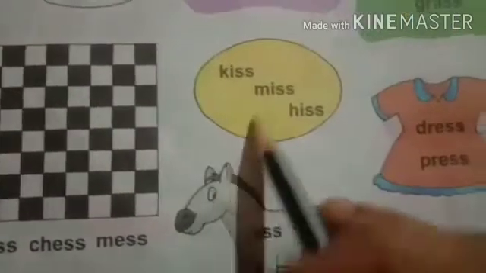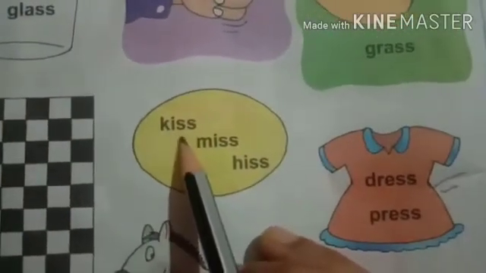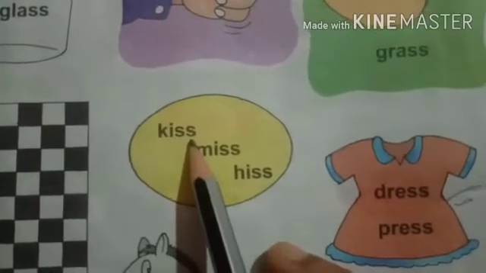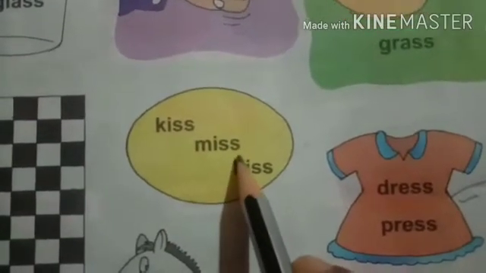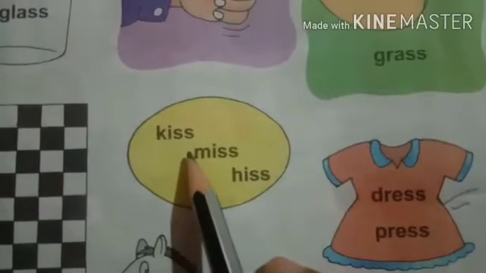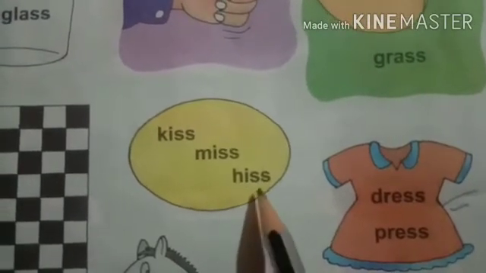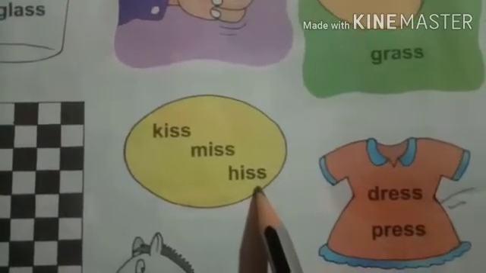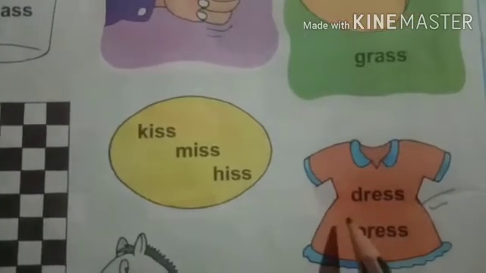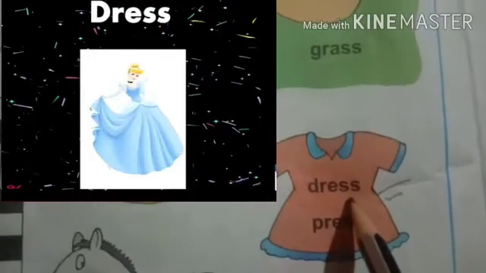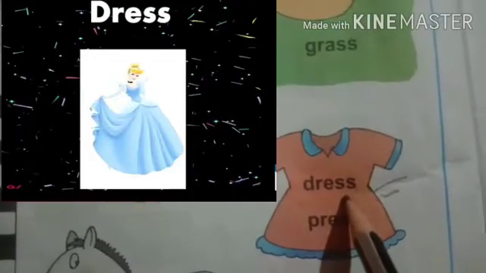Okay, children. Again, next words. KISS, kiss. MISS, miss. Can you listen to the sound, children? HISS, hiss. DRESS, dress. Children, you like to wear your dresses, no, children?